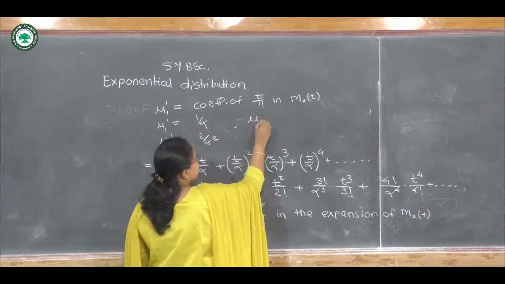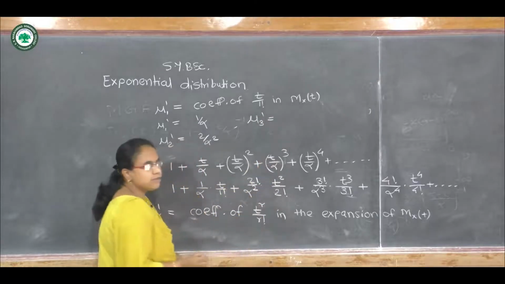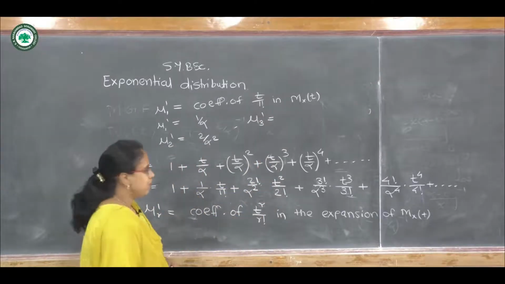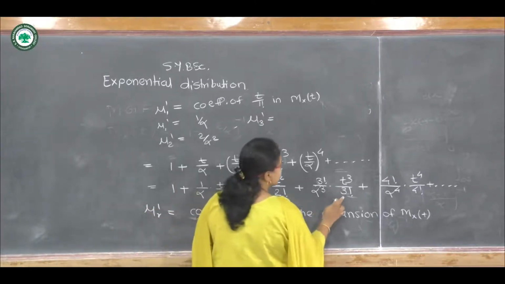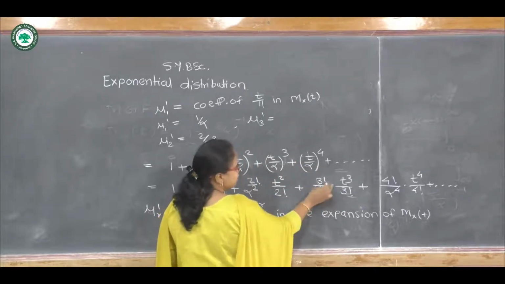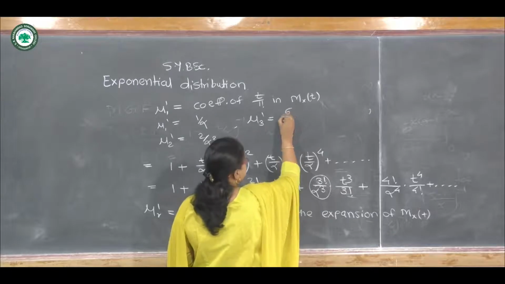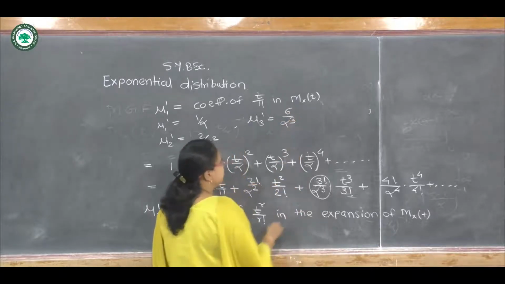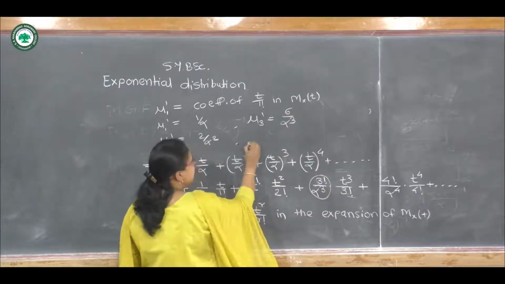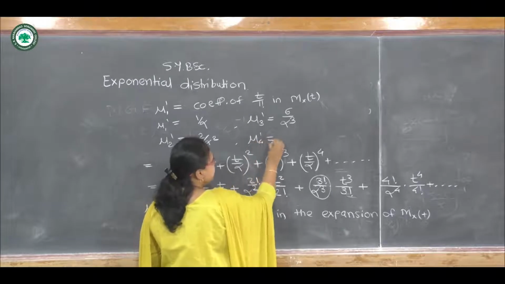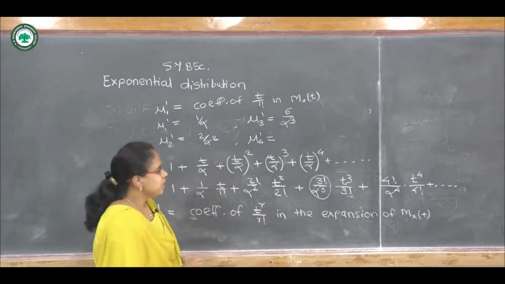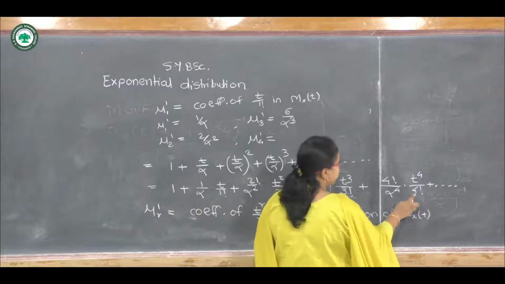Then mu3 dash is the coefficient of t cube upon 3 factorial. So here we can see that its coefficient is this. 3 factorial upon alpha cube means 6 upon alpha cube. And finally mu4 dash, which is the coefficient of t raised to 4 upon 4 factorial.